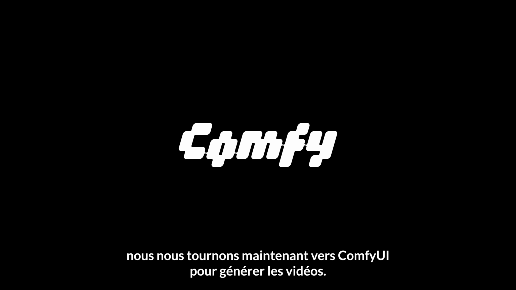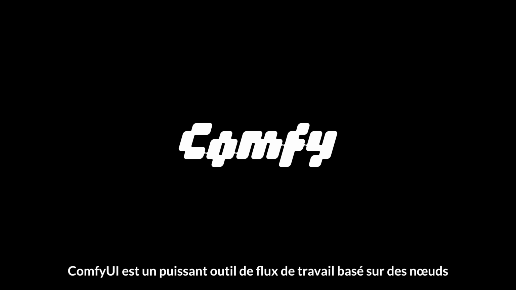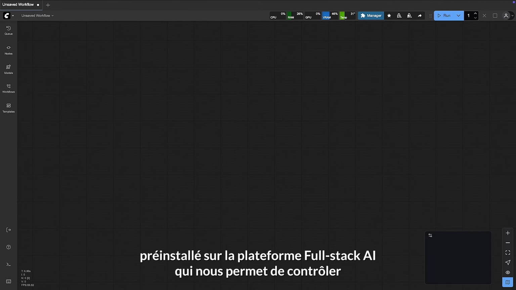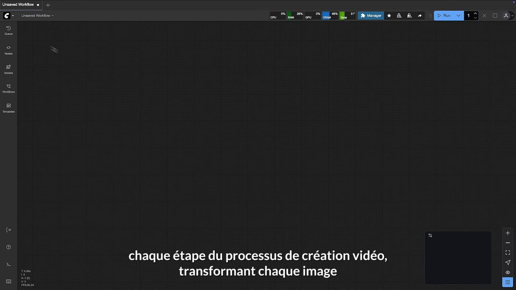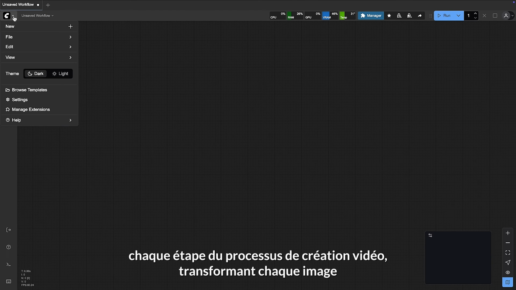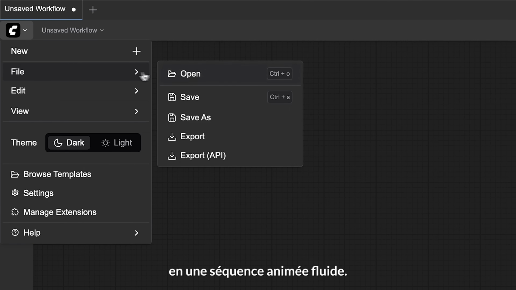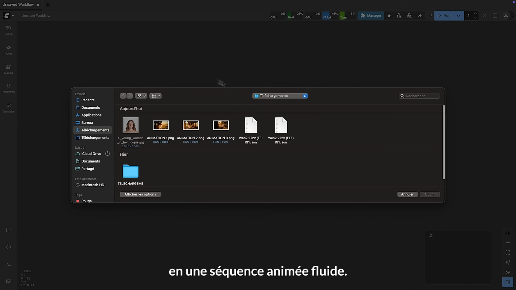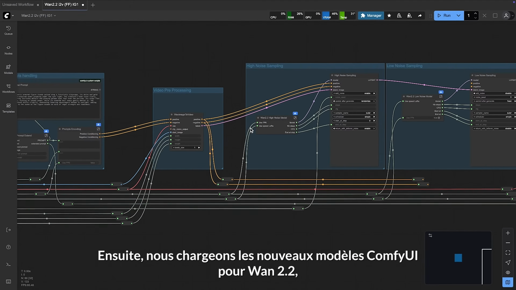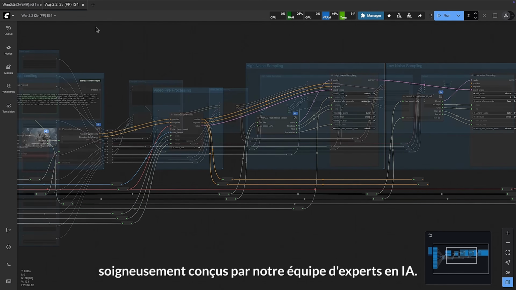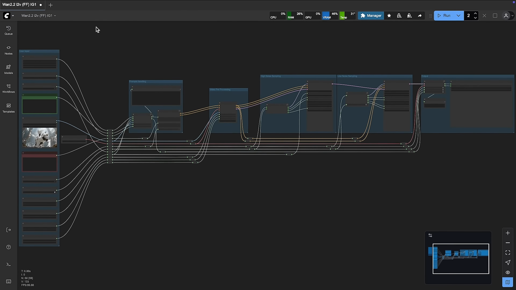With our 3 first frames ready, we now turn to ComfyUI to generate the videos. ComfyUI is a powerful, node-based workflow tool pre-installed on the FullStack AI platform that lets us control every step of the video creation process, transforming each image into a smooth, animated sequence. Next, we load the new ComfyUI templates for WAN 2.2, carefully designed by our team of AI experts.